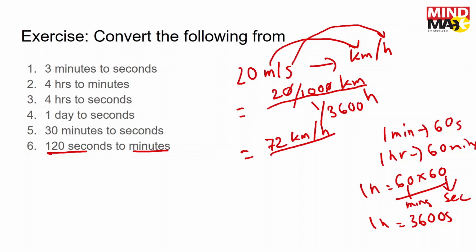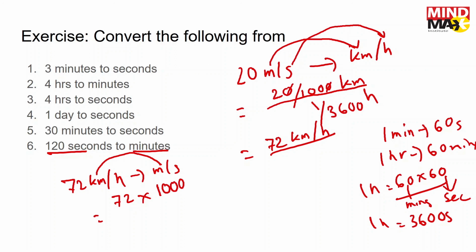So what if we try the reverse? What if we take 72 kilometers per hour and try to convert this to meters per second? Kilometer to meter is a larger unit to a smaller unit, and large to small means multiplication. Each kilometer has 1000 meters, so we multiply by 1000, and this gets converted to meters. Then slash means division. Hours to seconds goes from a larger unit to a smaller unit, so again we multiply.